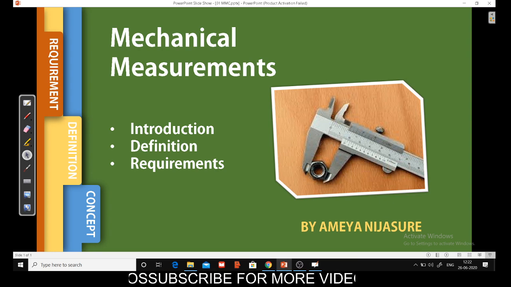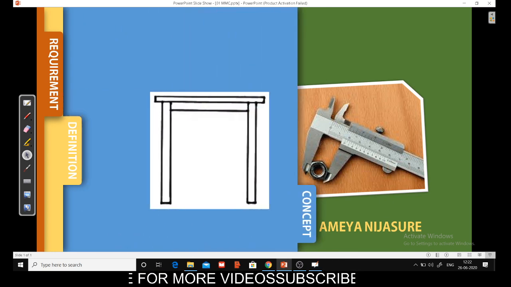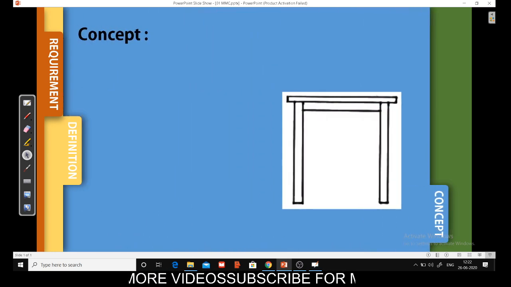What is the measurement? Let us take an example, and let's say we are having a table, and we need to measure the height of the table. So what do you do to measure the height of a table? Let's say I am having a table, and you want to measure this height.